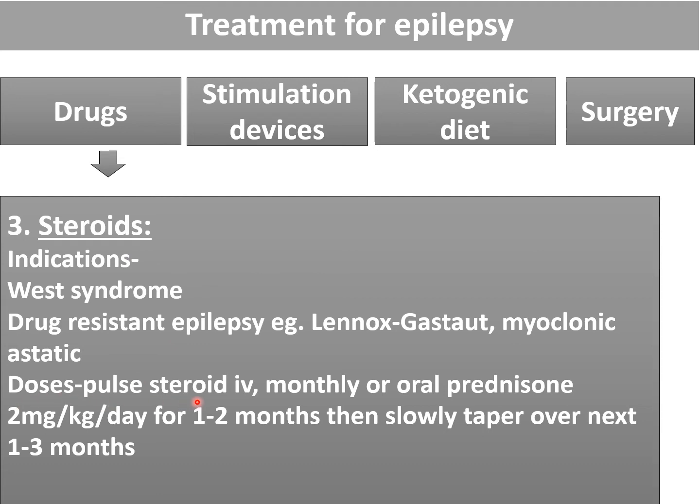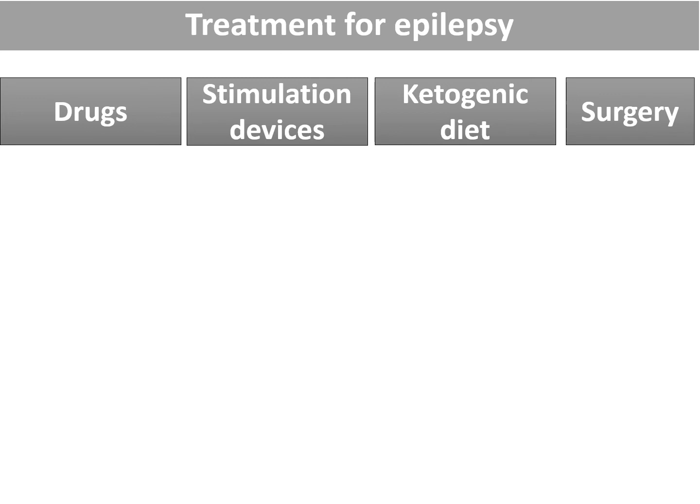Example, methylprednisolone 30 mg per kg IV monthly can be given, and if it is not possible to give the pulse steroid, we can give oral prednisolone. Only benefit of the pulse steroid is lesser side effect compared to the oral one. And if not possible to give pulse steroid, then we can give oral prednisolone 2 mg per kg per day for 1 to 2 months, then slowly taper over the next 1 to 3 months. So it is indicated in very few conditions, example West syndrome and drug-resistant epilepsy.